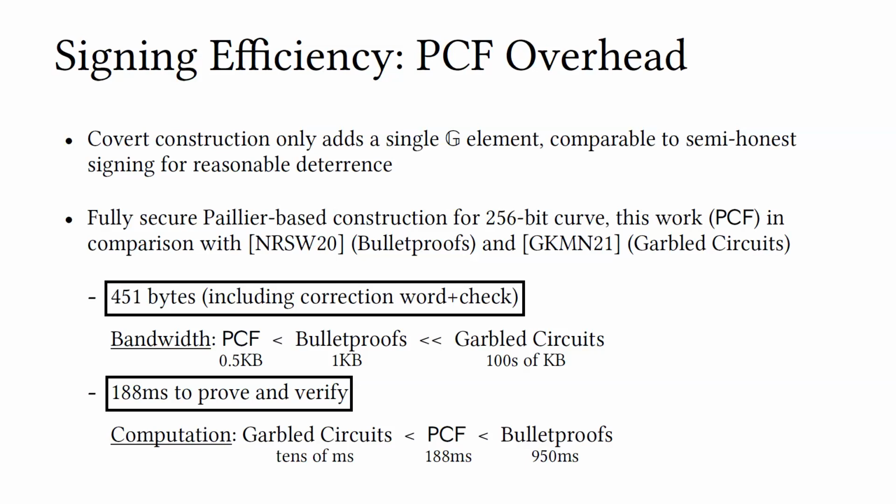As for efficiency, a quick note about that. The covert construction is basically the same as semi-honest, or fairly close to semi-honest signing, so it's almost a free upgrade. The malicious construction that I just showed is based on pi for standard parameters.